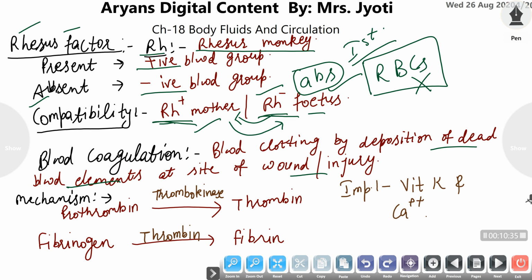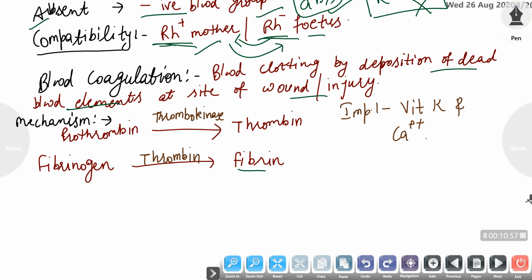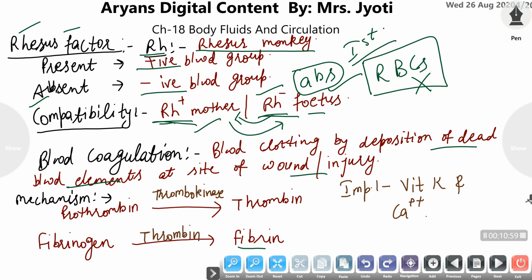Dead blood elements are captured, trapped by a particular fiber which is produced from platelets, and that's why platelets are responsible for blood clotting. Platelets trap the dead elements of the blood and make a network of them with the help of that particular fiber. This network of fibers along with dead elements stops the bleeding from that particular wound or injury site, and the blood is clotted or coagulated at that site.